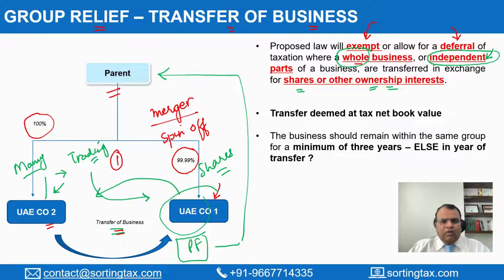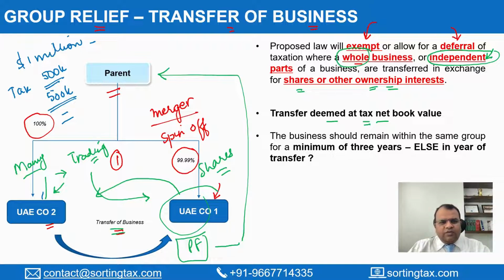The second important point here is that the transfer will be deemed to have happened at tax net book value. So what this is going to do is, let's say if there is an asset worth 1 million dirhams in the books of the transferor with a tax value of 500,000 dirhams, the transfer will take place at 500,000 dirhams only, deemed to have been taken at this, and therefore the taxable gains will be nil.